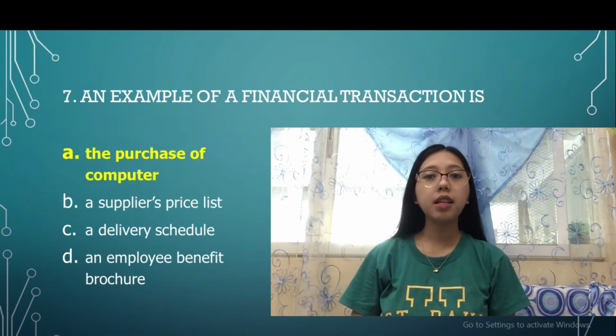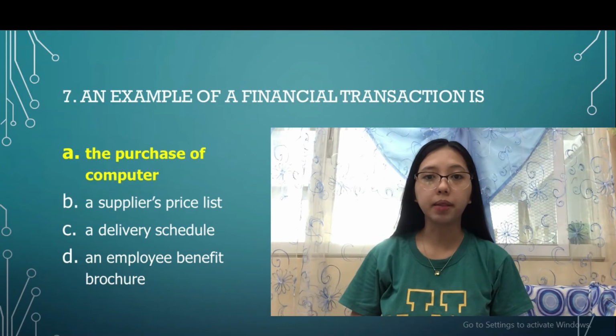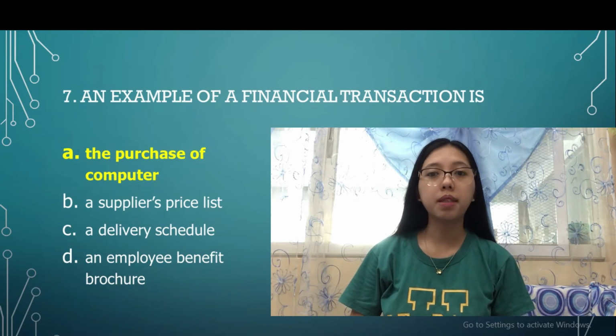A financial transaction is an agreement or communication carried out between a buyer and a seller to exchange an asset for payment. It involves a change in the status of the finances of two or more businesses or individuals.